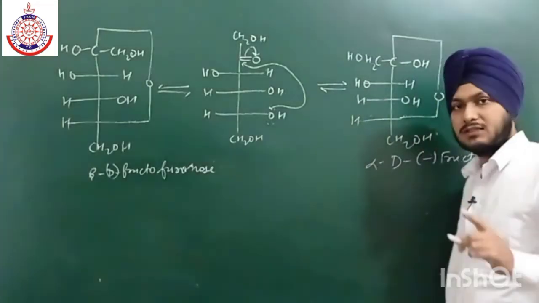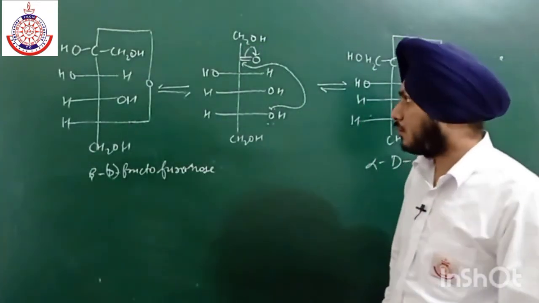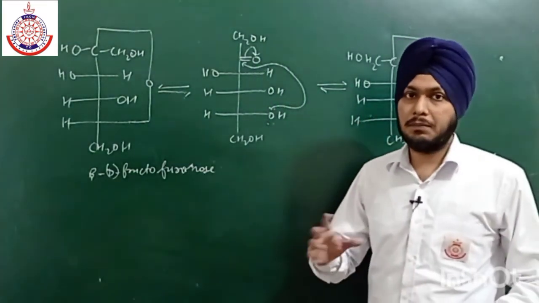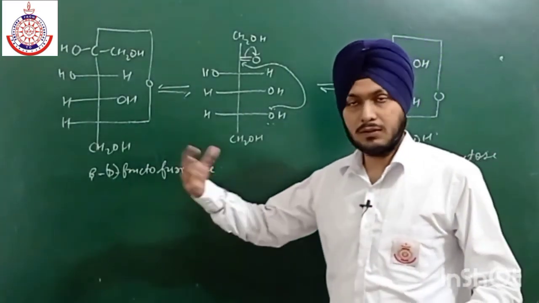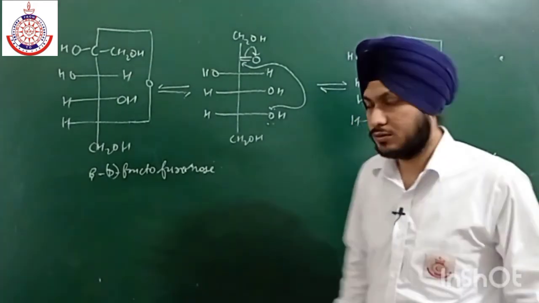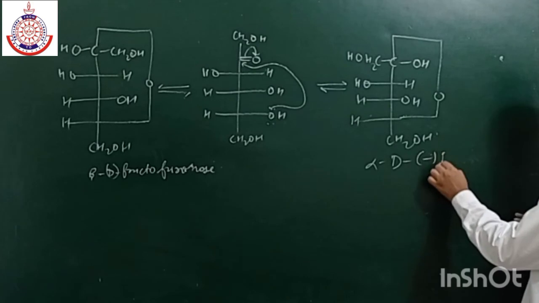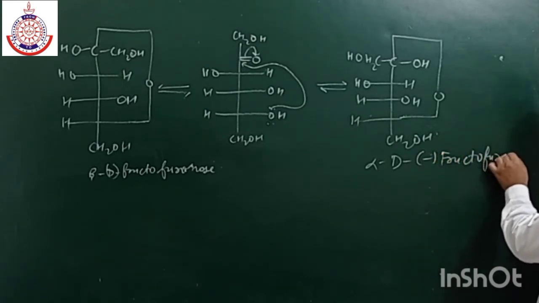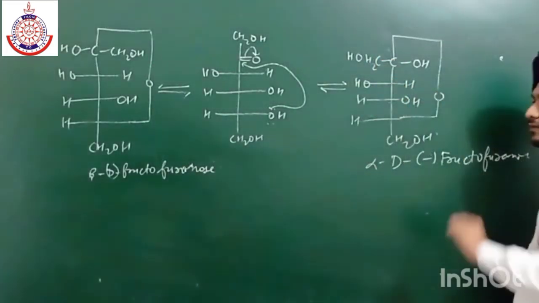Similarly, in case of the pyran ring they are known as glucopyranose. Write the exact nomenclature in your notebook. Alpha is alpha D glucopyranose, and similarly beta D positive glucopyranose. And here it is fructofuranose, because here the members are 1, 2, 3, 4, and the fifth one is oxygen.